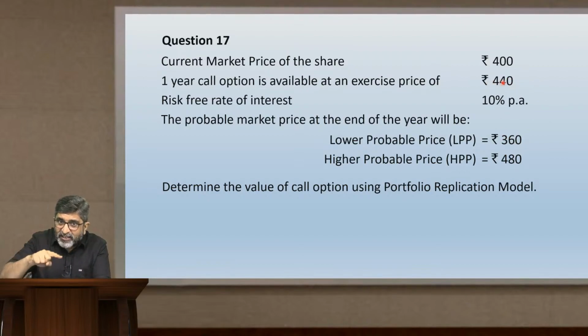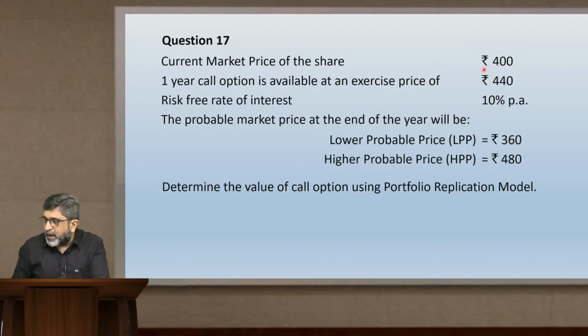You take exercise price or lower probable price, whichever is lower. So 440 and 360 compared, lower of the two is 360. So pick 360 on your calculator. Find the present value of this 360. So 360 divided by 1.1, what you get is 327.27.